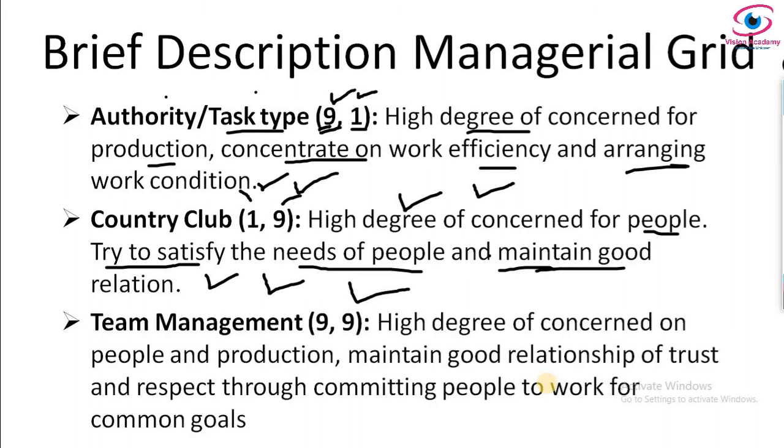So one more leadership style is team management. You can understand team management in the numbers very easily. 9,9, which means left side 9 is for production, right side 9 is for people, which means optimum concern for production, and in the same way optimum concern for people also, which means high degree of concern for people and production. They maintain good relations of trust and respect through committing people to work and common goals, which is a combination of autocratic and country club leadership. Here concern for people and production is given equally.